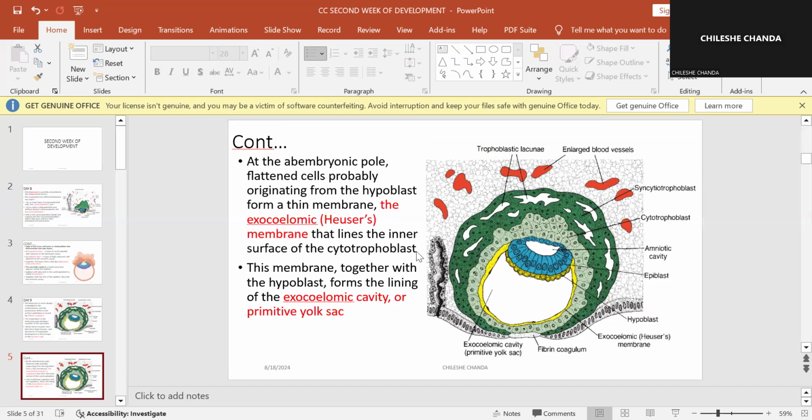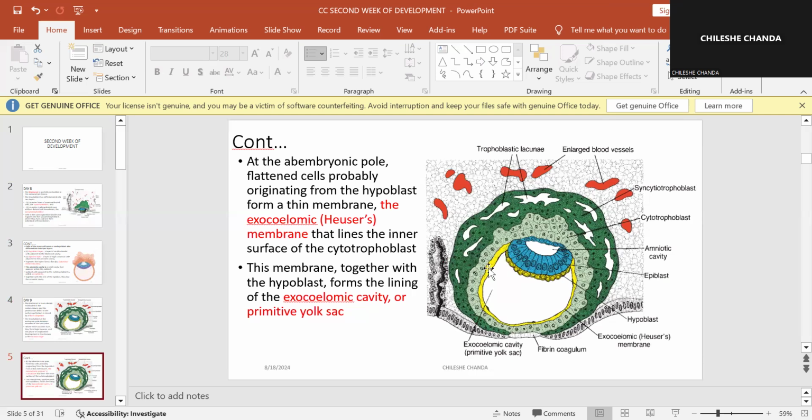On the abembryonic pore, the pore where the embryo is not, there will be flattened cells that are going to form. These are thought to be coming from the hypoblast here.